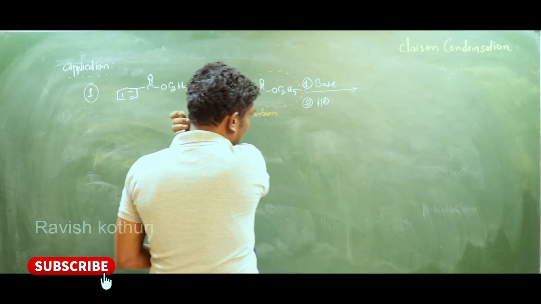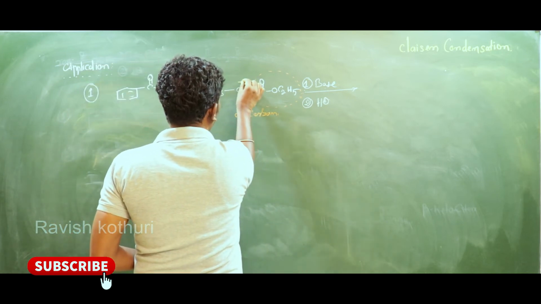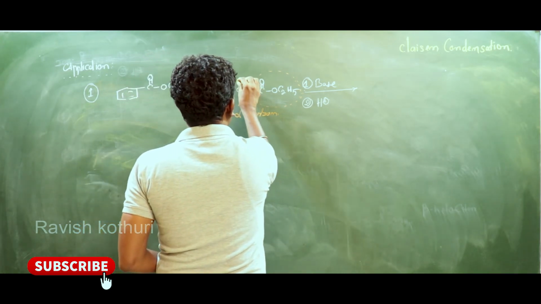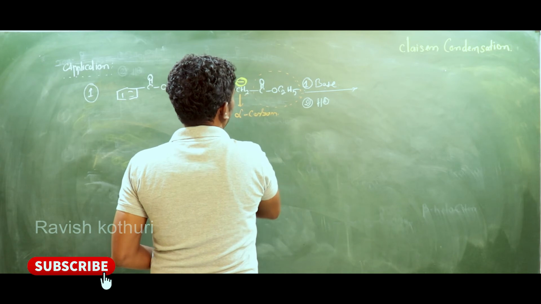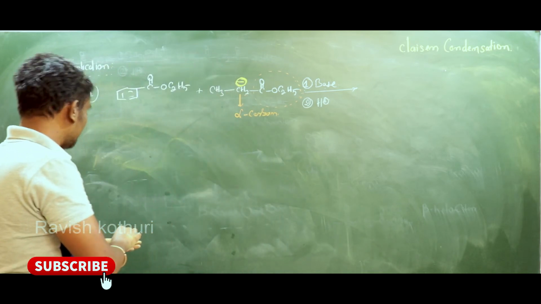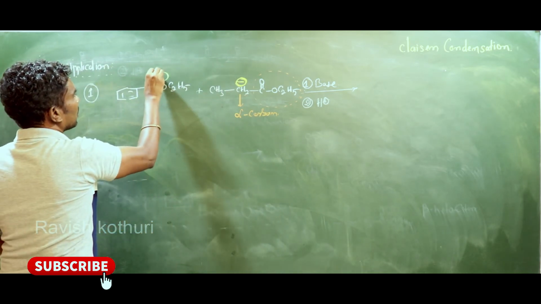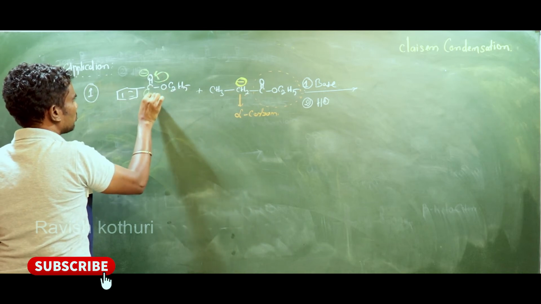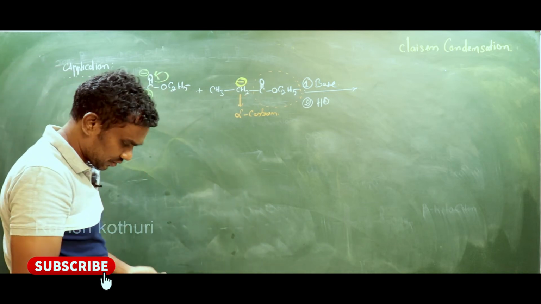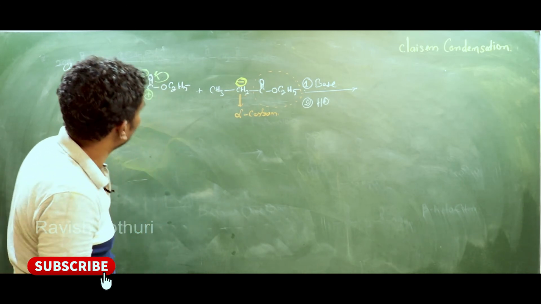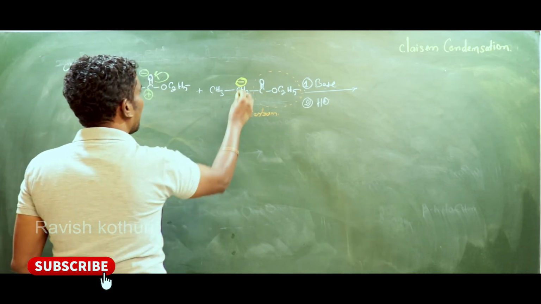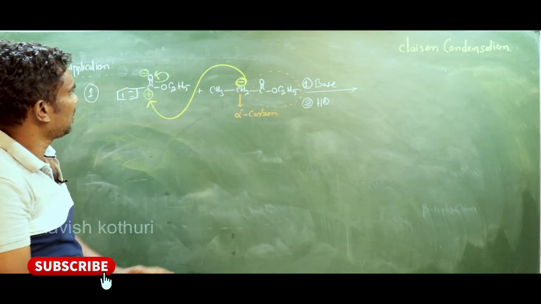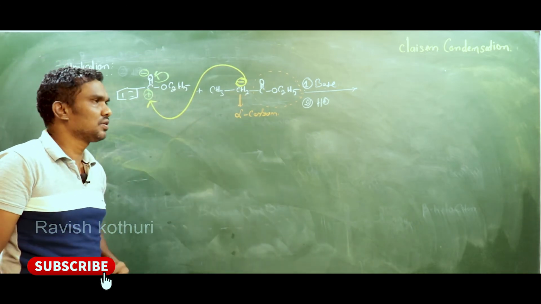The carbon gets a negative charge. Next, heterolytic cleavage takes place: oxygen gets a negative charge, carbon gets a positive charge. Here, this carbanion attacks the positive site, and one negative and one positive becomes one bond.